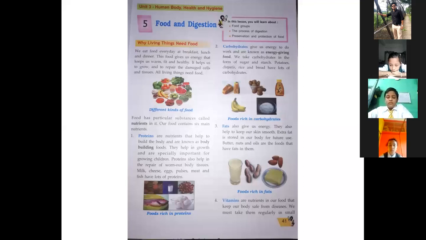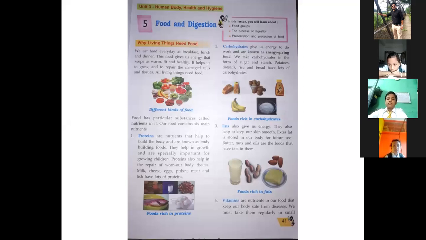So to do our daily needs, since all of you are students, what are your daily needs? To wake up in the morning, to clean up, to eat breakfast, to sit for study, to join the class, after class to take a bath, to have food, to take rest, then play for some time, and again to sit. This is your daily task. To do all these things, we need to be fit and healthy. And how can we be fit and healthy? By eating healthy foods at regular intervals, on time.